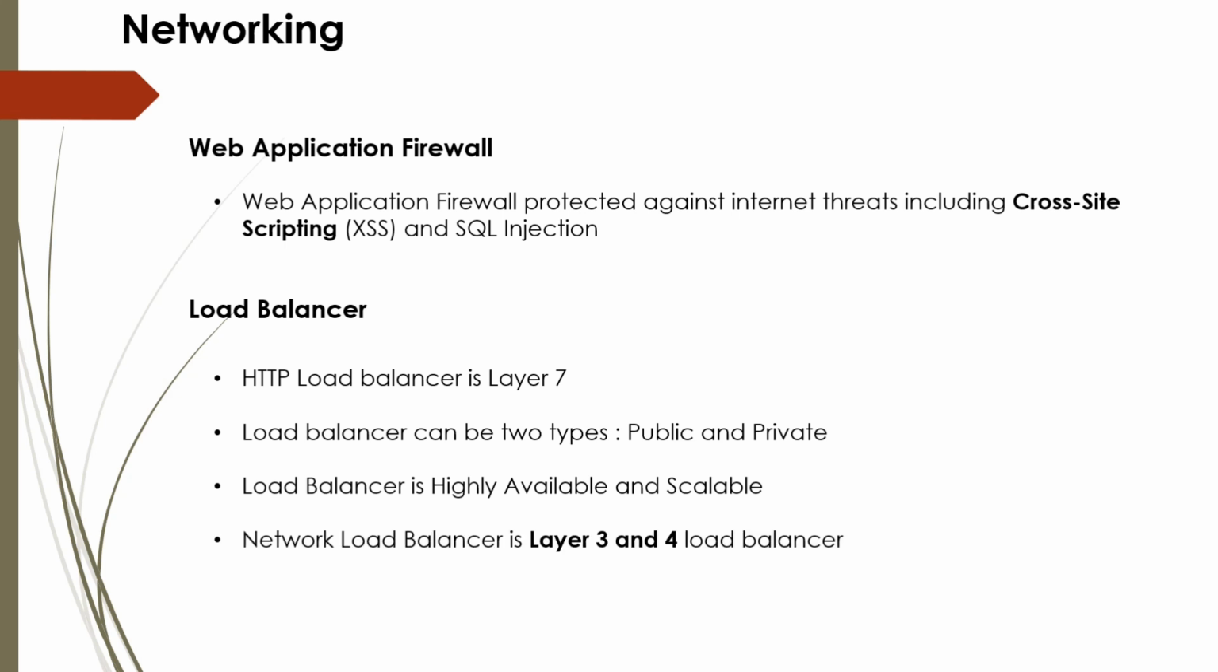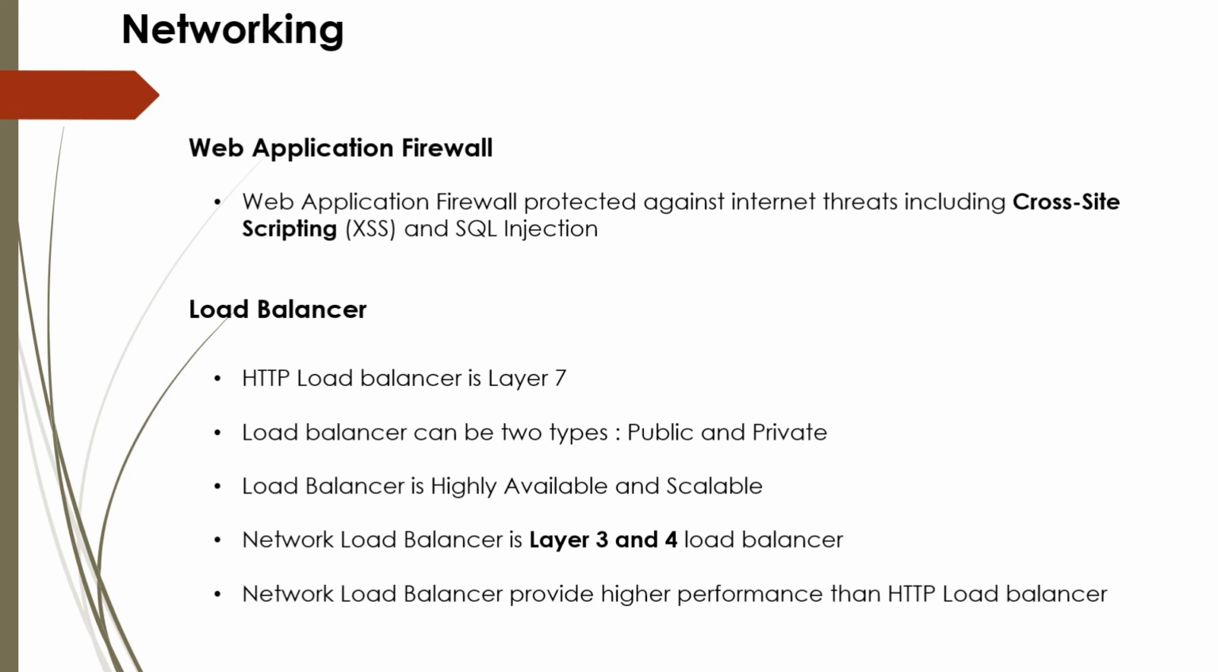So HTTP load balancer is a layer 7 load balancer, but network load balancer is a layer 3 or layer 4 load balancer. In the exam you may see a question where it will ask which layer would be part of your network load balancer. There would be options given like layer 7, layer 3, layer 4, layer 2, etc. and you have to choose the correct option. Network load balancer provides higher performance than HTTP load balancer.